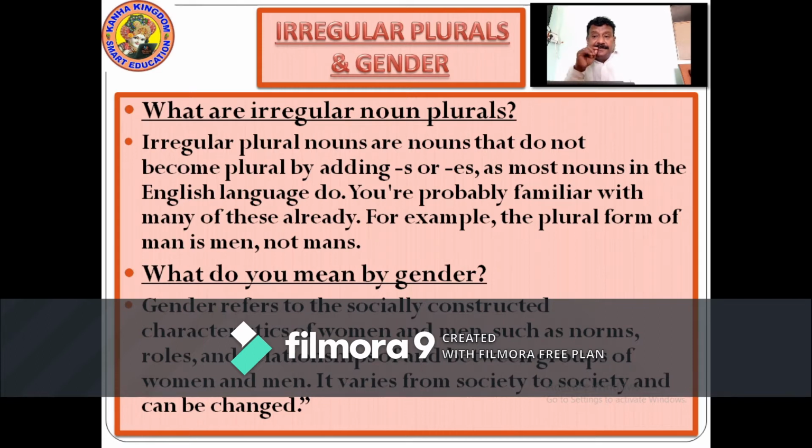Wife, if you want to make plural, what do you do? F-E is removed. How is it made? W-I-V-E-S. Instead of F-E, we use that. So when we add the suffix V-E-S, it becomes a plural noun. These are called irregular plurals.